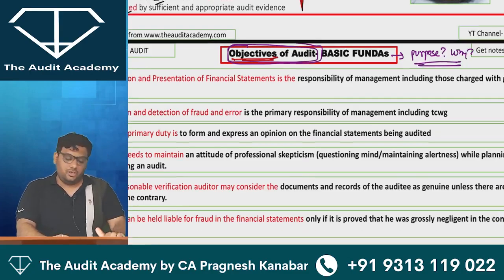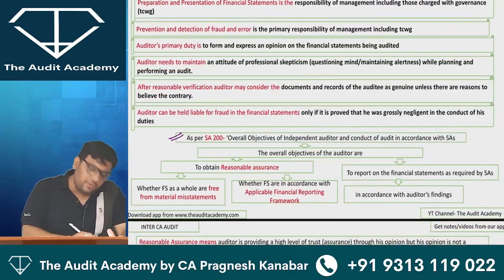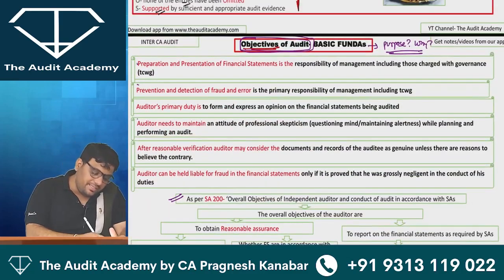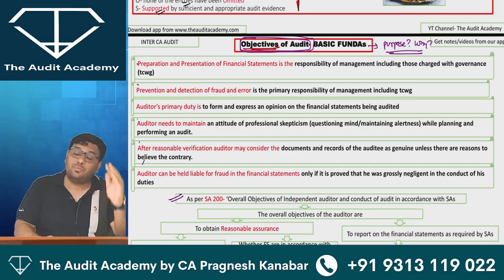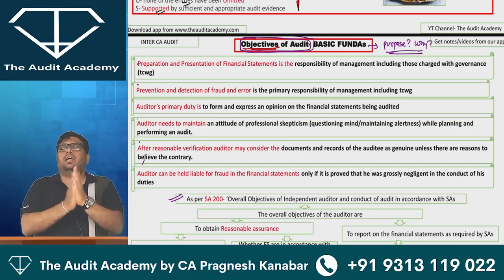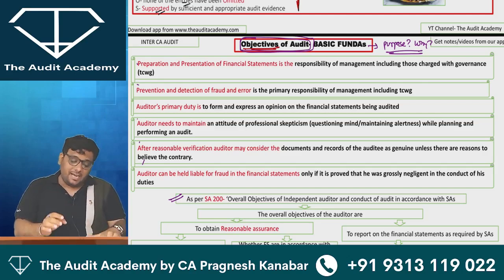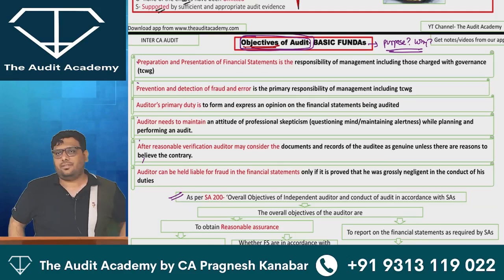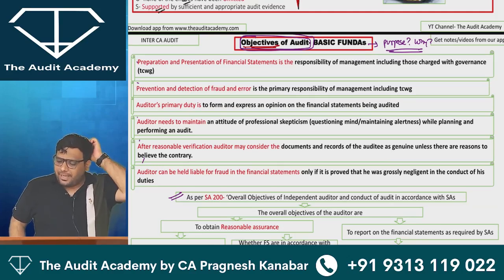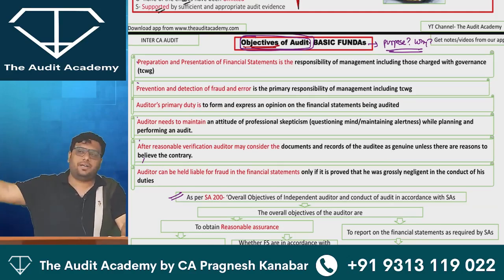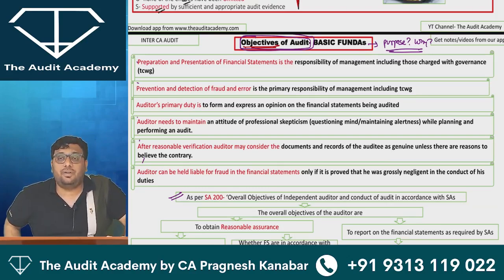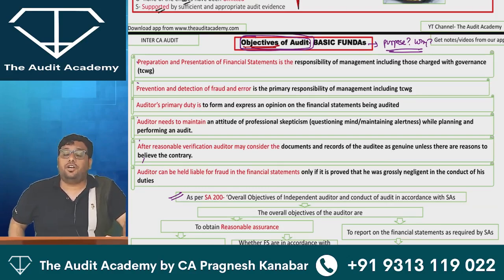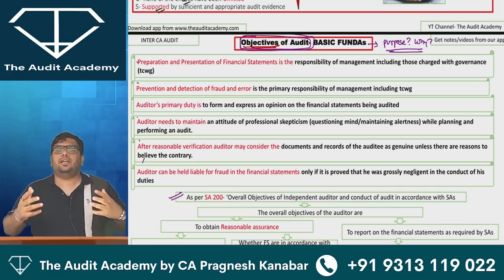All right. So yes, listen to me. Objectives are given over here. However, I have given some basic lines which I want everyone to be very clear with. So everyone, come on. Everyone with me. Before I start officially explaining the objectives, I want you to confirm certain points. All right. Who is going to prepare the financial statements? Management. Preparation and presentation of financial statements will be the responsibility of management. Will auditor prepare the financial statements? No, sir.